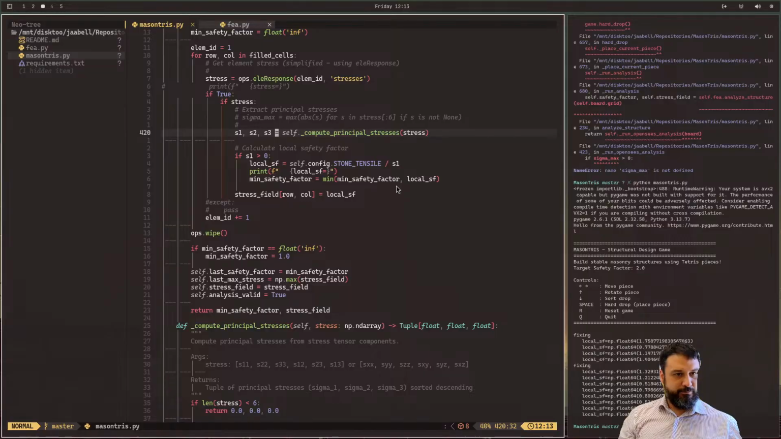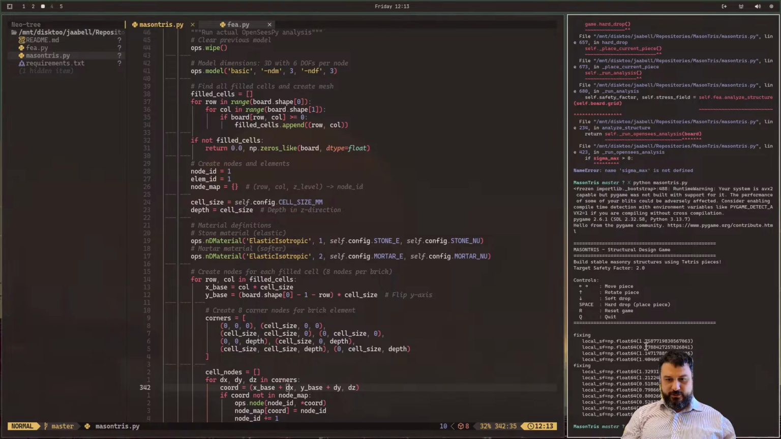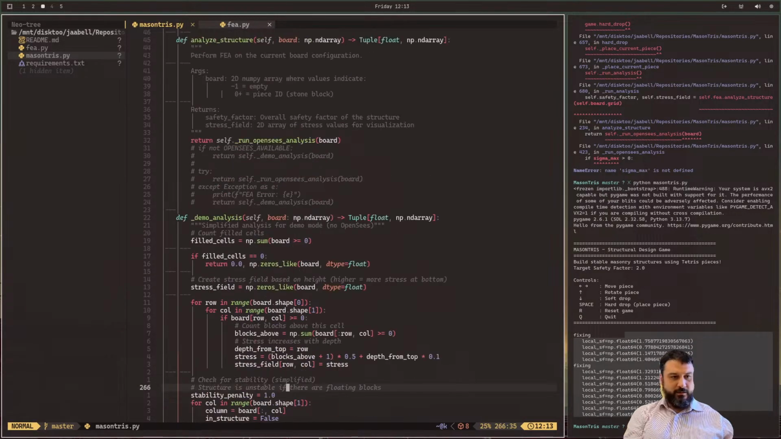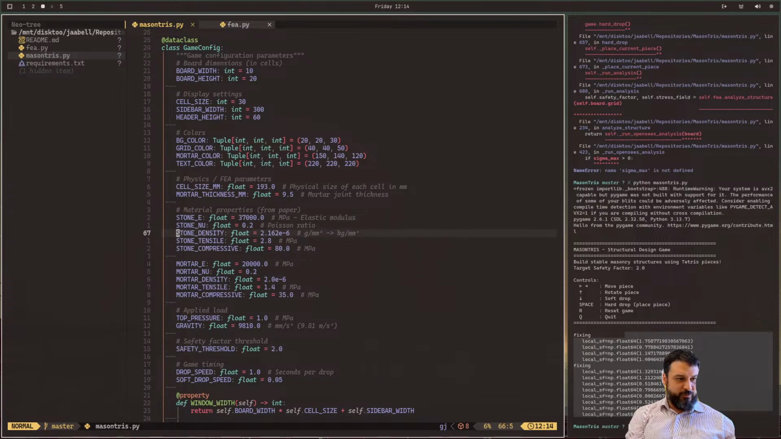Tensile stress over S1, that should be greater than, this is so fun. This is so much fun. Let's just quickly give it, so these are small values. I will raise the tensile strength by a little bit, maybe by threefold, I think. So compressive, 35 megapascals. Let's go for 35, 70, 100, something like that.